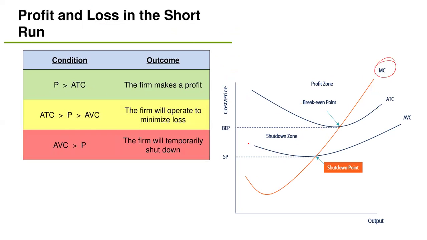Marginal cost intersecting the average variable cost. This is the variable cost line. This is the total cost. Total cost is what? Variable cost plus fixed cost. Here you can see the marginal cost cuts the variable cost at this point. Again it goes up, and it cuts the total cost at this point. When the marginal cost cuts the total cost,